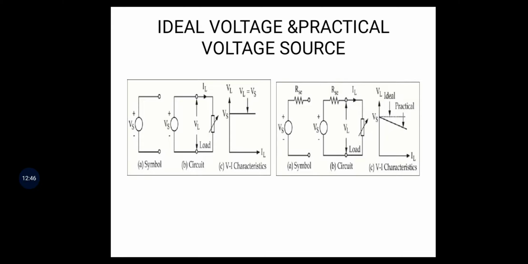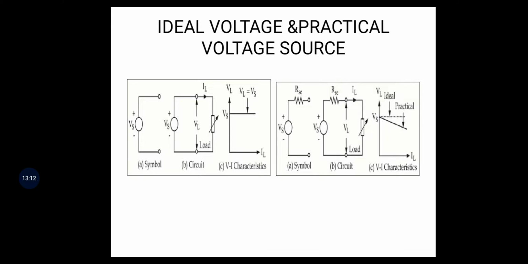There is no internal resistance. In the circuit, Vs is equal to VL. In the VI characteristic graph, VL is equal to Vs irrespective of IL value. IL is any value, but VL equals Vs.